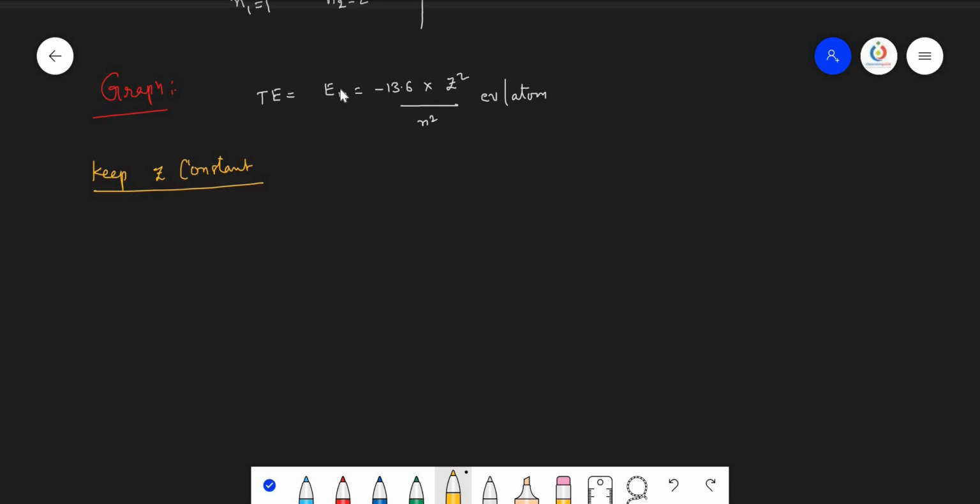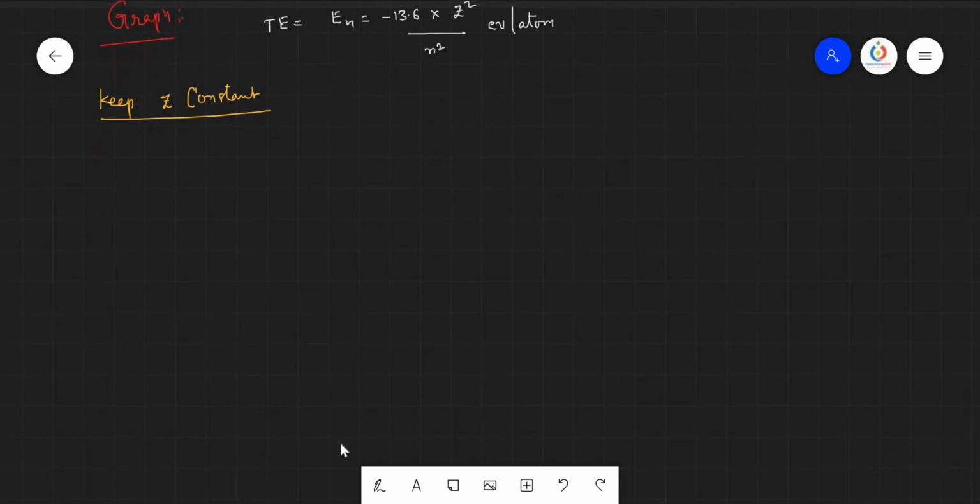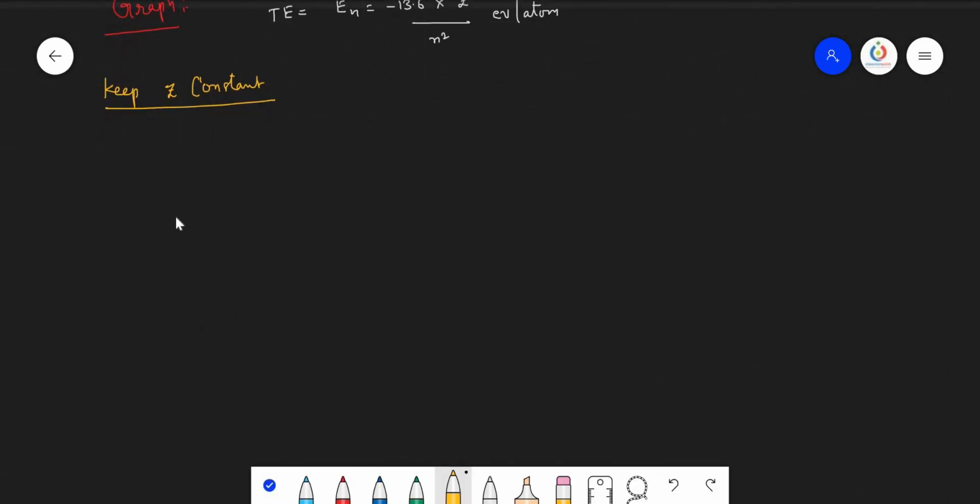So, when Z is constant, E is inversely proportional to the n square. When you draw the graph between the energy and the n value, then we shall get the graph. See, this is the positive region, this is the negative region. Here the value is negative and it is the square. So, you take energy on the x-axis and n values on the y-axis. So, we get the graph on the negative side like this. So, it is a rectangular hyperbola.